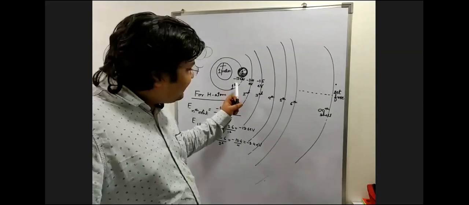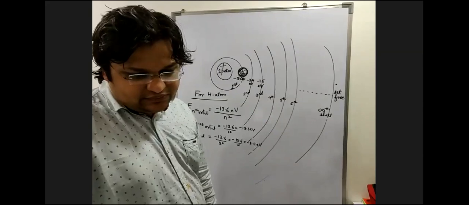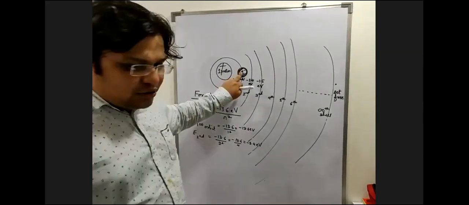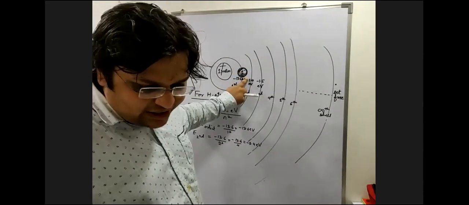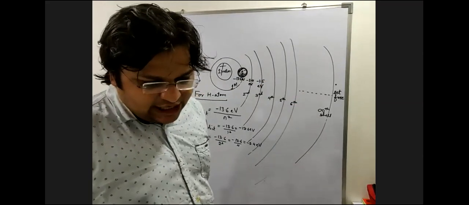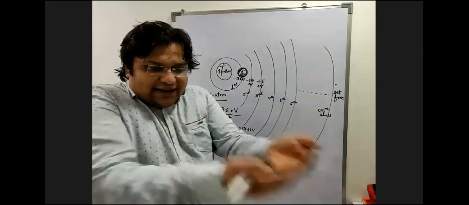So it's going to be 13.6 minus 3.4. Hence, it's going to be 10.2 eV. Understood this? So if this electron gets an energy of 10.2 eV, it will go to the second shell. But listen to me. The nucleus will again pull it back to the first shell.